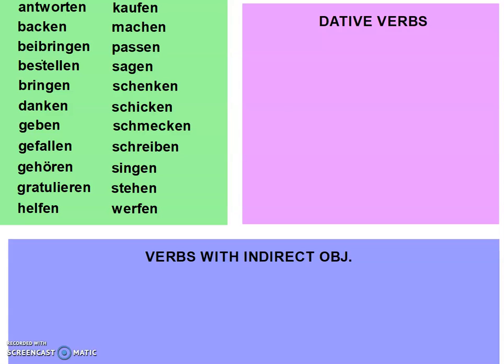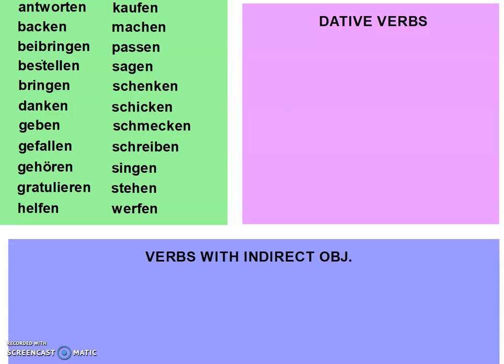In this unit, we're introduced to a lot of different verbs that can use the dative case. Some of these verbs fall into a category that we call dative verbs. Some of these verbs we can classify as verbs that can use an indirect object. If we look at the list of verbs that we have here, you'll notice that we've used some of these verbs before. We just were able to use them without using the dative case.